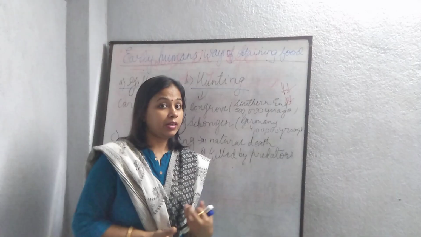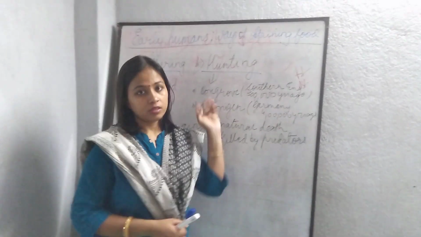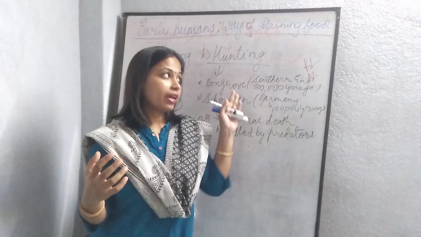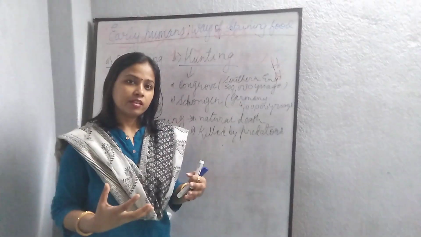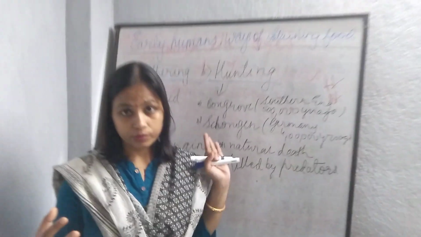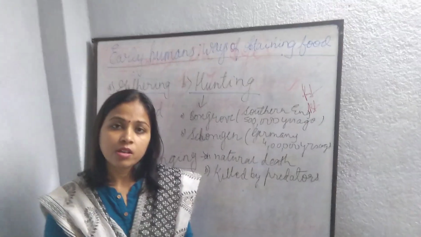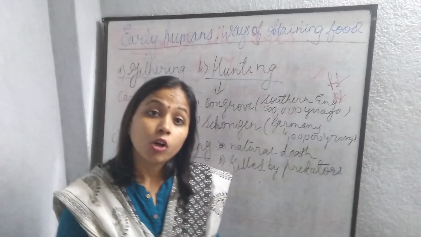Now they were very dependent on it. Their scavenging stopped, their gathering stopped. They used to hunt a big animal and cook it in the fire, or the gathered seeds, fruits, vegetables or roots, and keep them for a longer period of time.